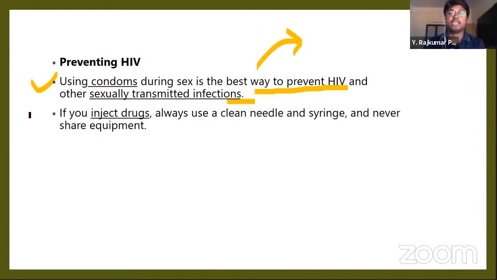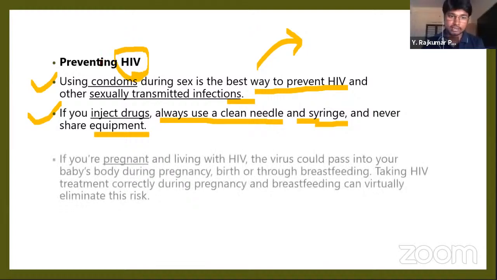Next, if you inject drugs, always use a clean needle or syringe and never share equipment. Whenever doctors inject any injection or drugs into our body, drugs meaning here the medicine, they must always use a new syringe for each person. They should not share anybody's equipment. Not only HIV, blood can transfer many other diseases.